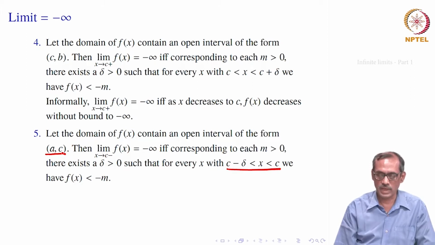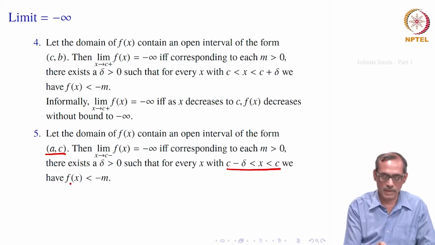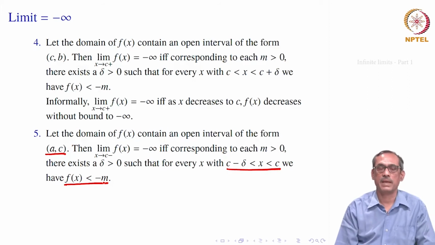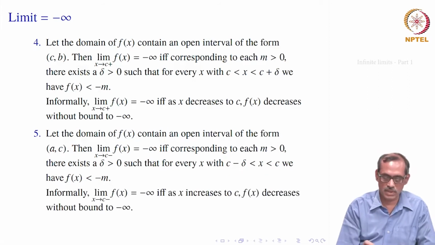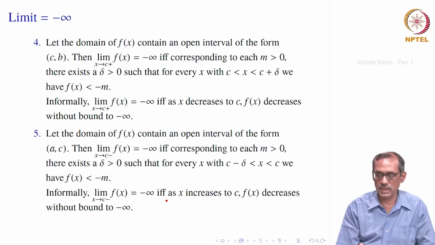In this case we would say that for any M greater than 0, there exists a positive delta such that if x belongs to this open interval c minus delta to c, then f(x) must be smaller than minus M. So, again informally we would say that this limit is equal to minus infinity if whenever x increases to c, f(x) decreases without bound to minus infinity. It is increasing because it is on the left side neighborhood.